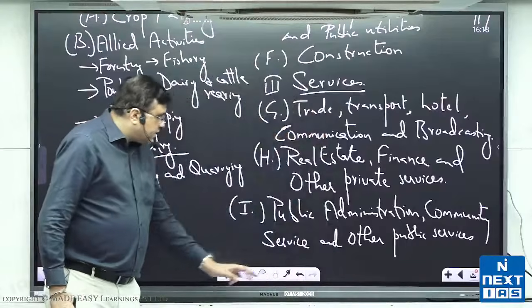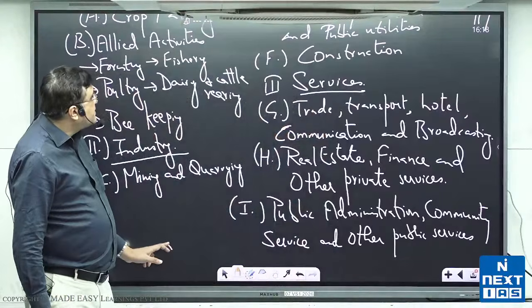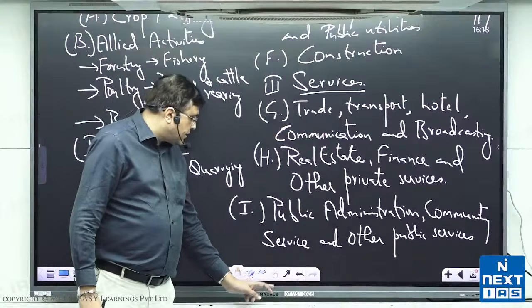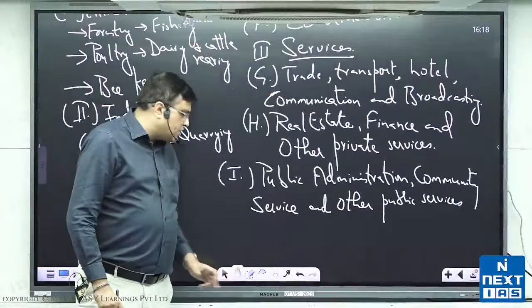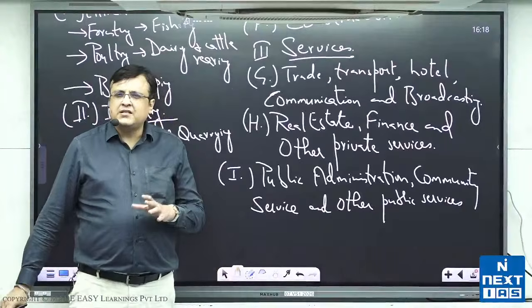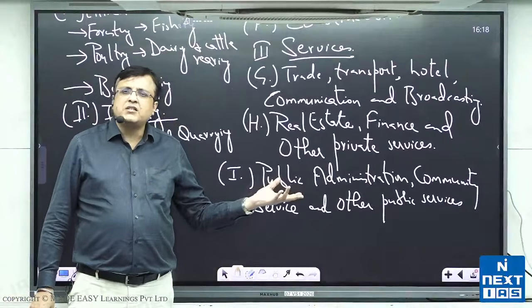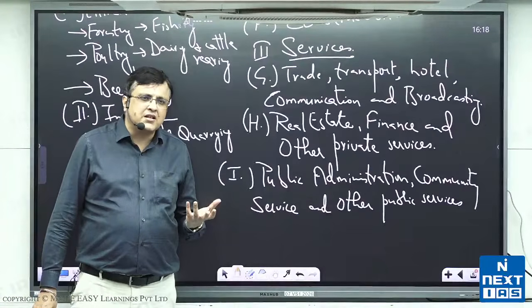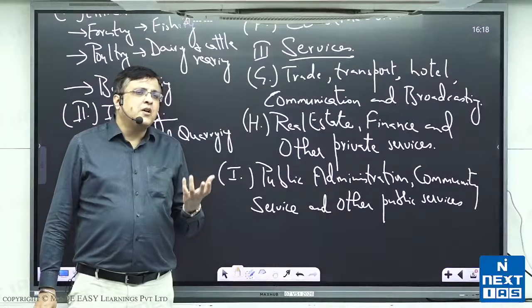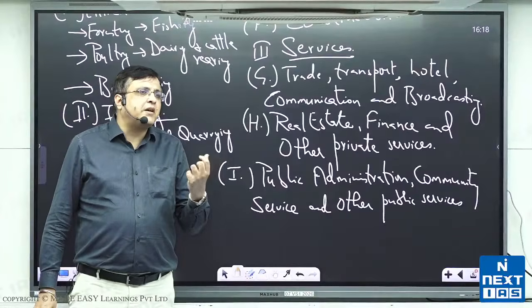Public administration, community services, and other public services. So, when we say public administration, that's law and order, policing, defense, and so on. Similarly, community services will consist of the non-government organizations, the non-profit organizations. Also, they consist of particular institutions which are serving particular communities.